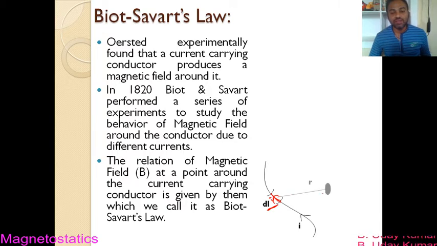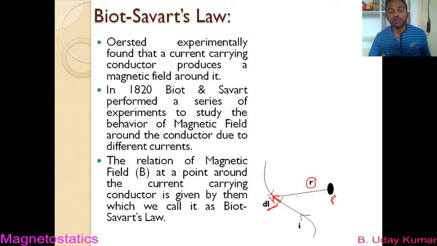Next, let us assume that this is a point P which is present at a distance of small r due to this length element or current element. So this is the point P, which is at a distance small r from the length element.